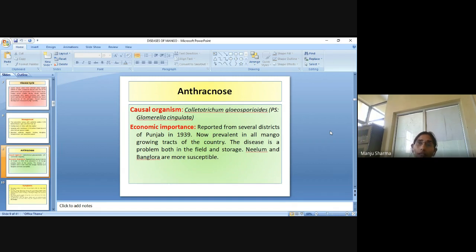That's why, for diseases reported only in a particular area, if we quarantine them, that means if we stop their transportation from one place to another, then we can control the disease. But now the same disease is prevalent in all mango growing tracts of the country.